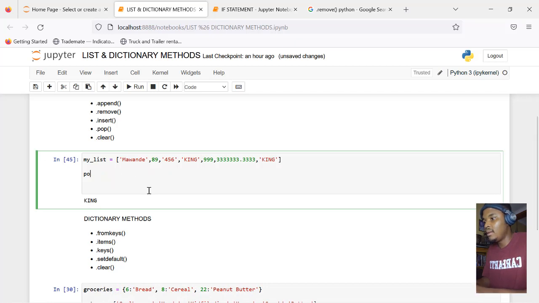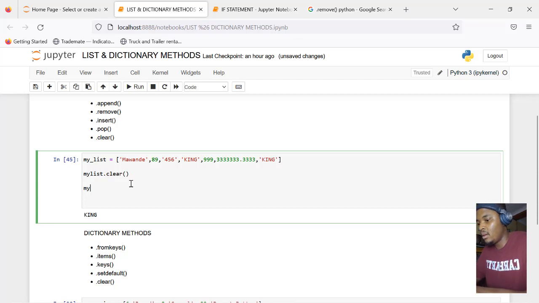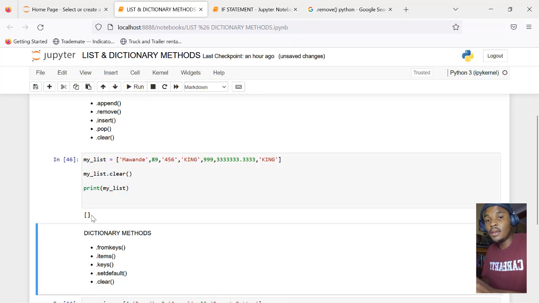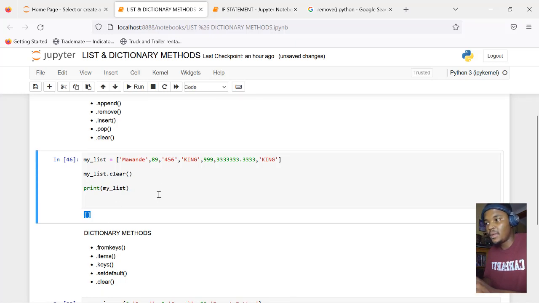So mylist.clear, let's check what mylist.clear does. Let's first do this and then print it. Intuitively you might see what this does. It clears the whole list, but let's make 100% sure. My list. We should have an empty list. So here we've got a list that's got nothing in it, if you want to clear the list.